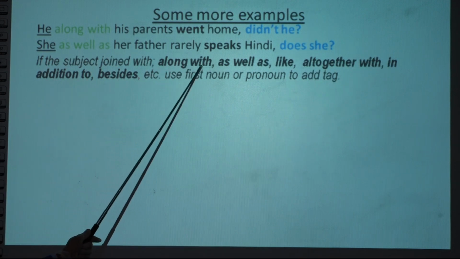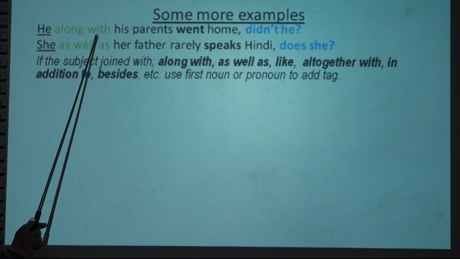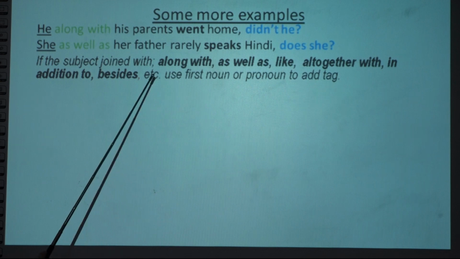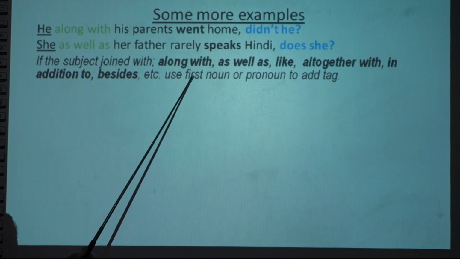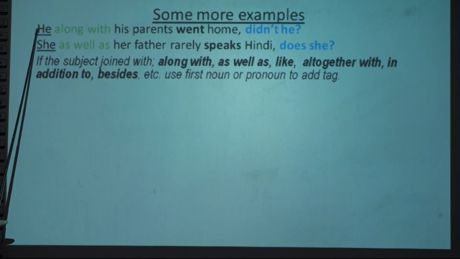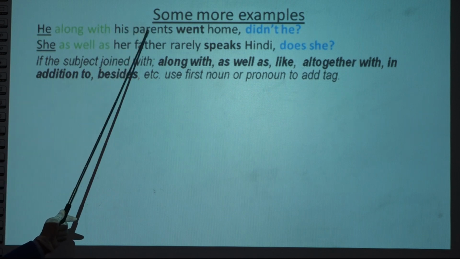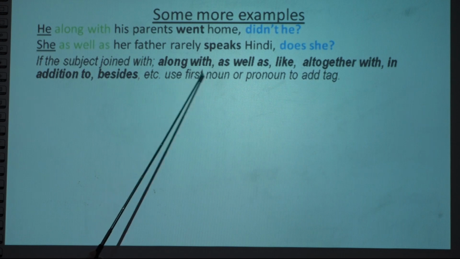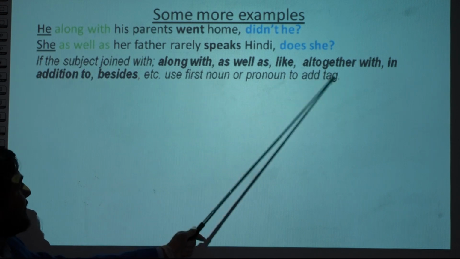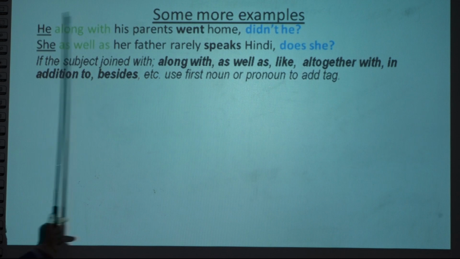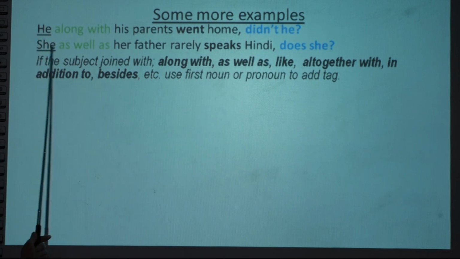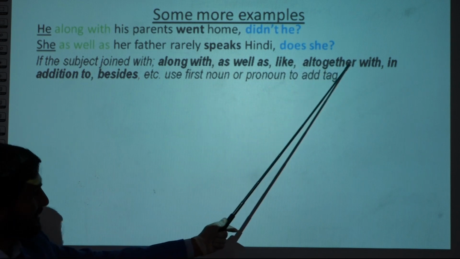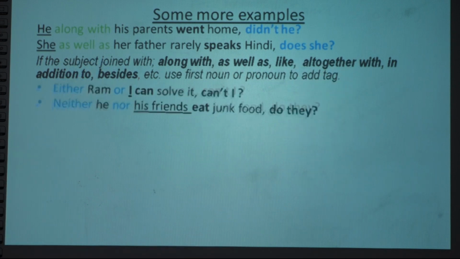If these words join the subjects, noun or pronoun, and that makes the subject, in this case use the first noun or pronoun. Use the first one, not the second. Not his parents, he. Not her father, she. Use the first noun or pronoun to add the tag. That's why first noun means he, so he. First noun means she, that's why she. So if the subjects are joined with these words, remember this thing. Next one.